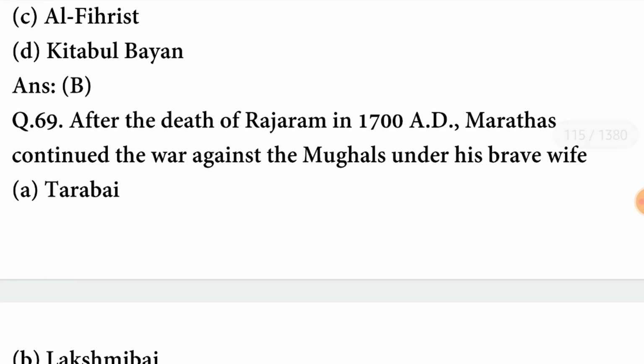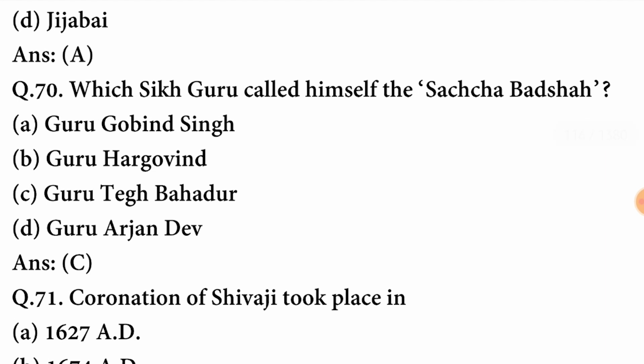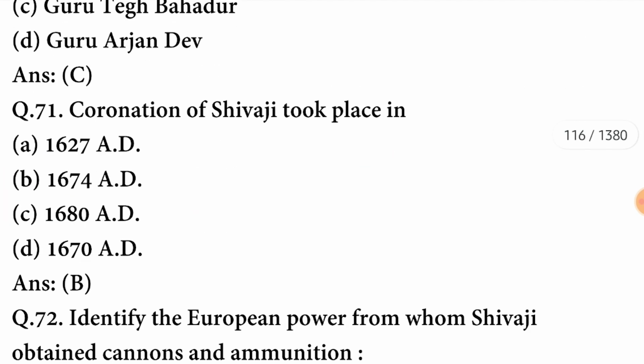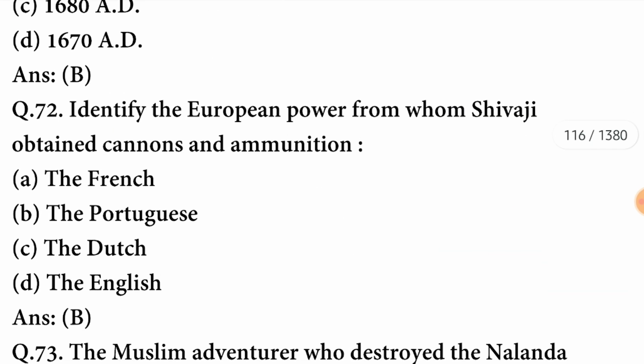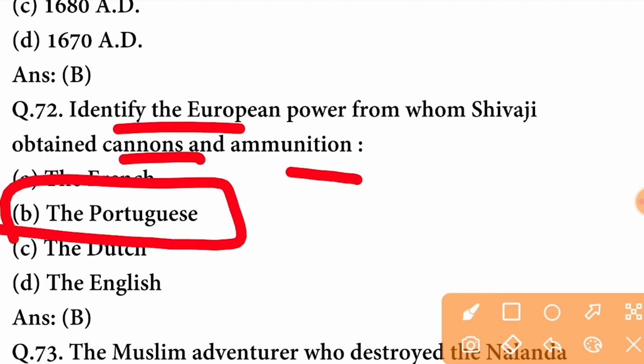Next question, after the death of Raja Ram in 1700 AD, Marathas continued the war against the Mughals under his brave wife Tarabai. A option is correct here. Which Sikh Guru called himself the Sacha Badshah? The Sikh Guru was Guru Tegh Bahadur. C option is correct here. Coronation of Shivaji took place in 1674 AD. Identify the European power from whom Shivaji obtained cannons and ammunition. So, the power was the Portuguese. B option is correct here.